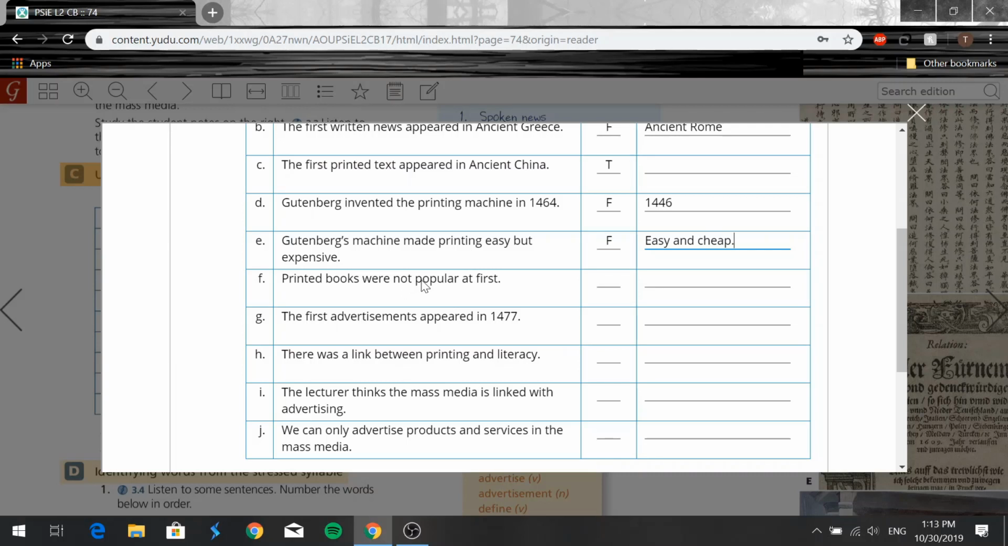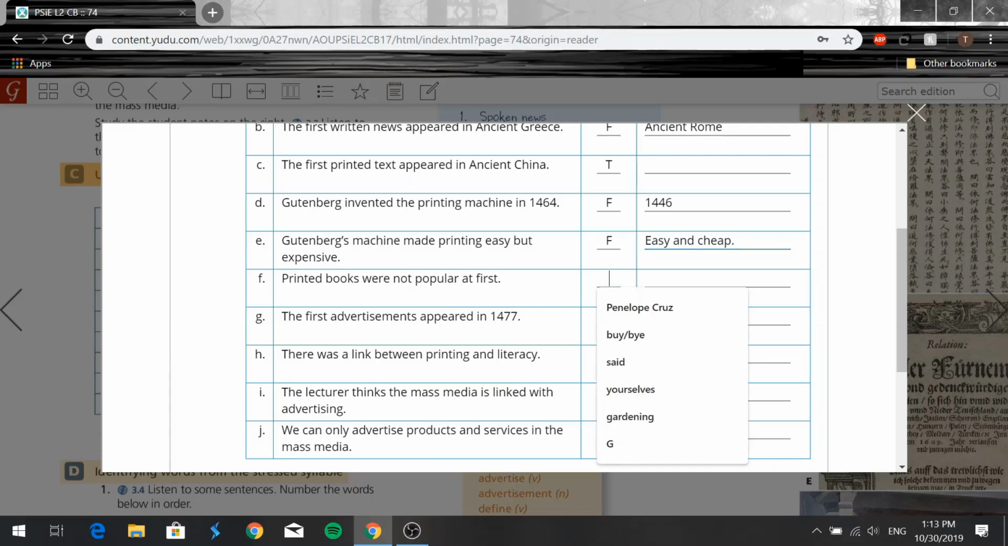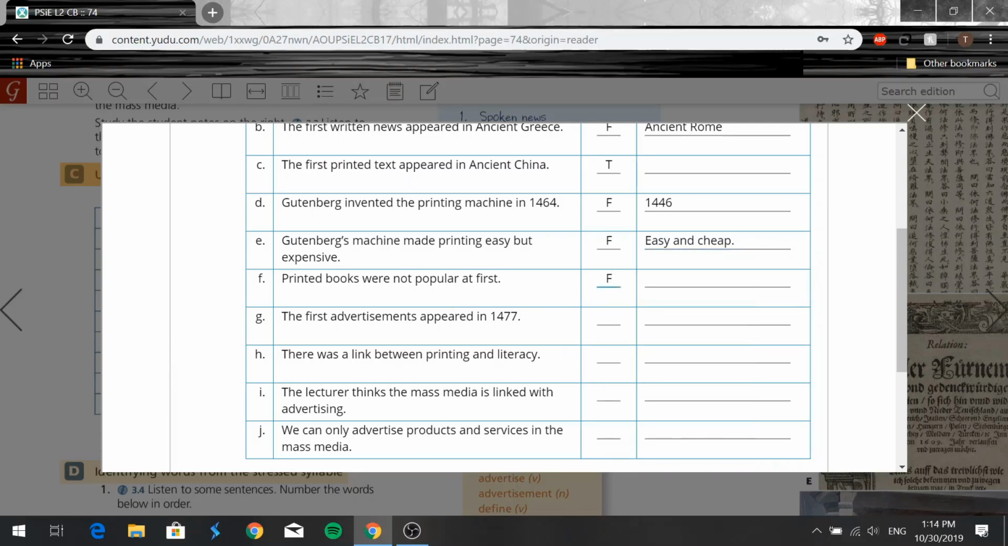Printed books were not popular at first. This one's also false, right? In 50 years, 9 million books were produced, right? So we'll say in 50 years, we had 9 million books. Okay? Let me actually write a comma here.